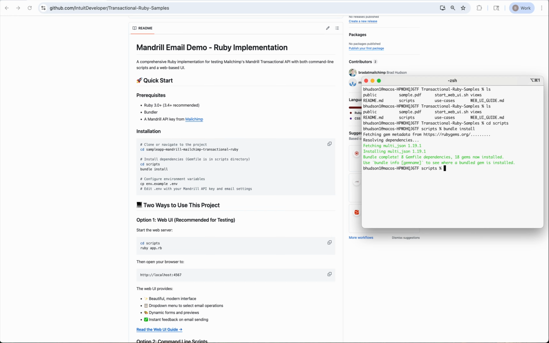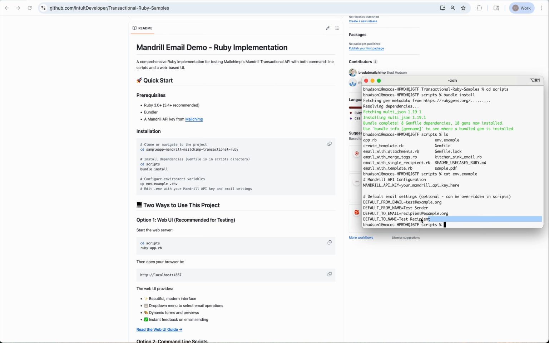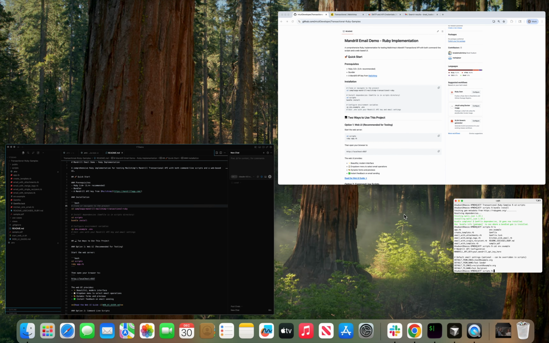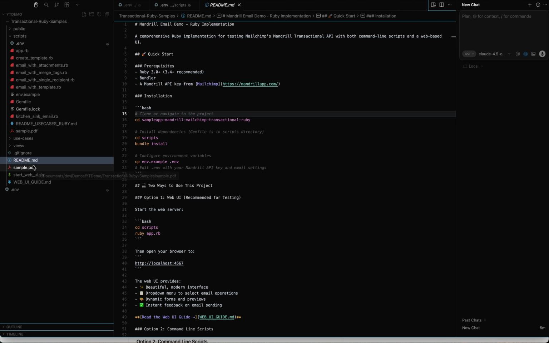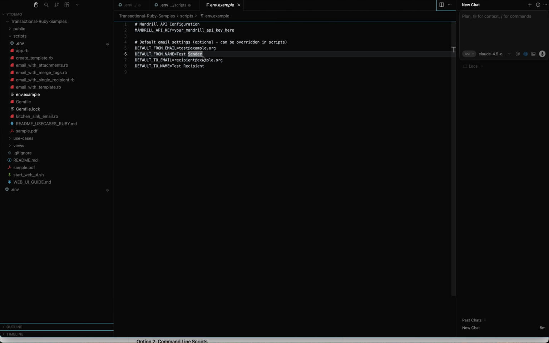Next, we're going to need our env file. Here we can take a look at the example file that we have. This is where you're going to configure your API key, your default from name, email, the default to email, and the default to name. I've loaded it up in Cursor as well, so we can take a quick look. Right here, you'll paste your API key and the rest of these values. Awesome. At this point, we're ready to go.